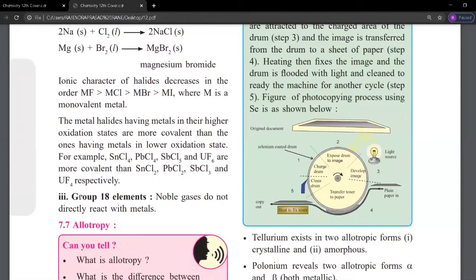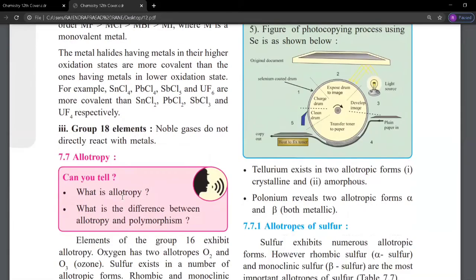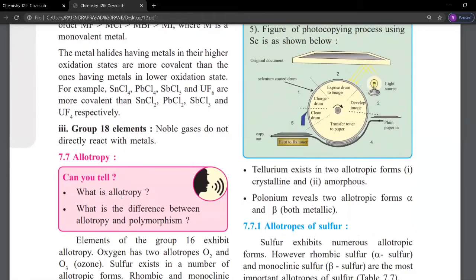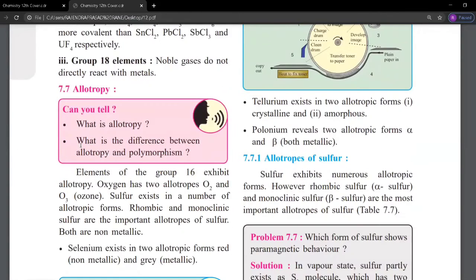The next one is that the halogen reacts with metals, and can it react with group 18 elements? Noble gases do not react directly with metals. So that covers reactivity towards metals and reactivity towards halogens.